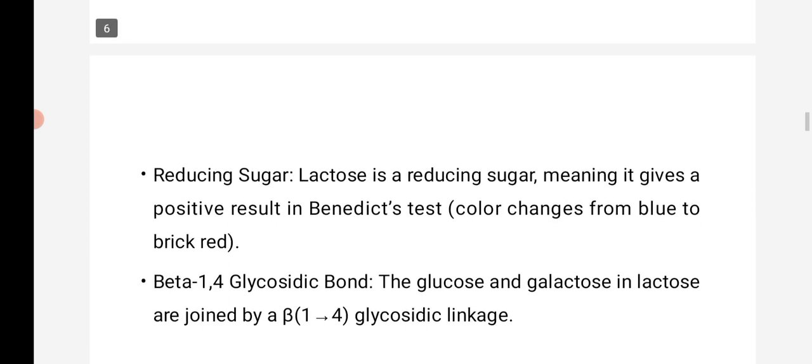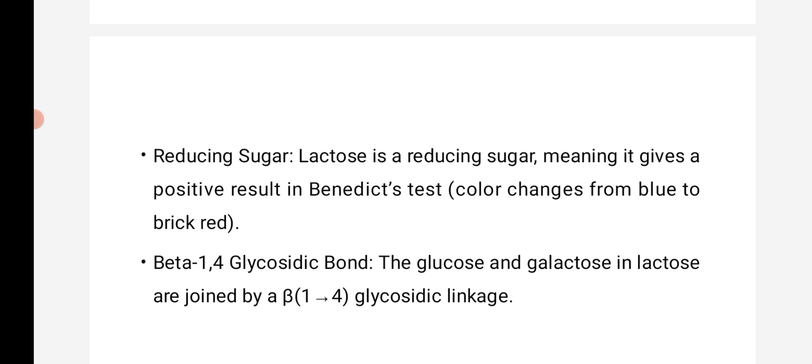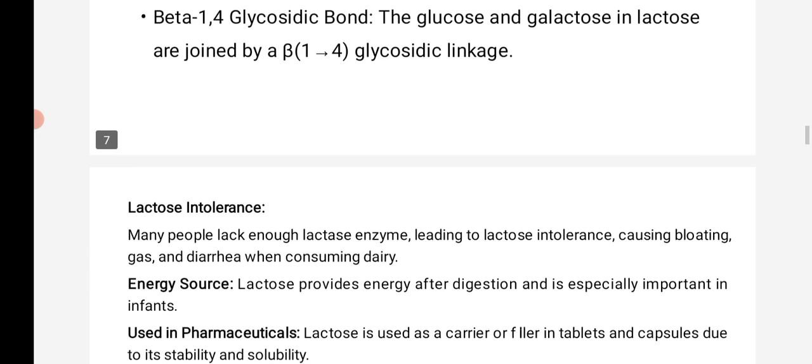Coming back to reducing sugars, lactose is a reducing sugar, meaning it gives a positive result in the Benedict test. The color changes from blue to brick red, or sometimes develops into orange. Based on the color development, we know whether a reducing sugar is present or not. So lactose gives the color change from blue to brick red, and is called a reducing sugar. One more thing: the bonding is a beta 1,4 glycosidic bond. The glucose and galactose in lactose are joined by beta 1,4 glycosidic linkage.